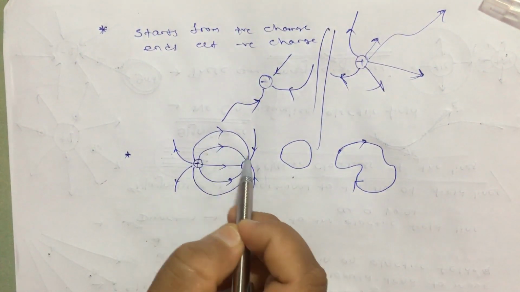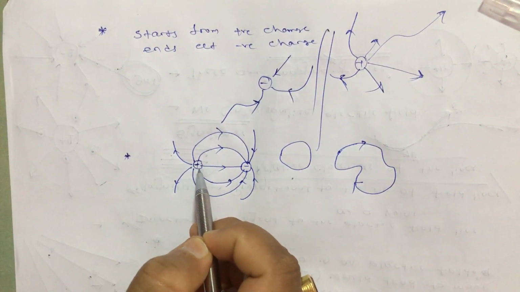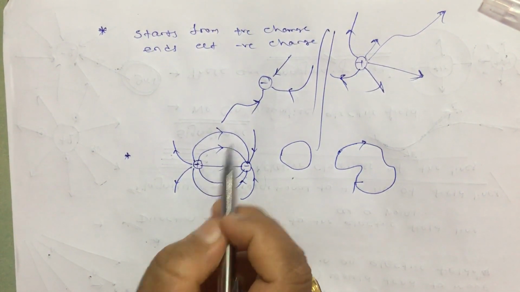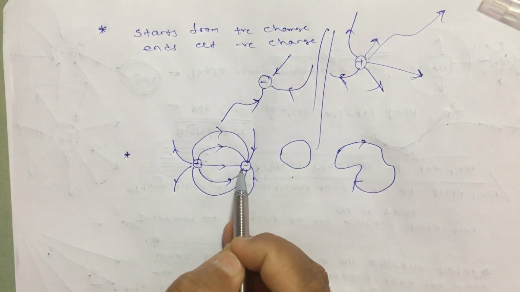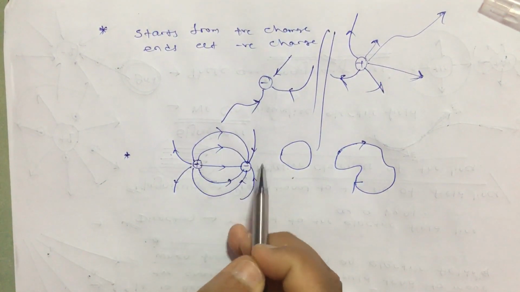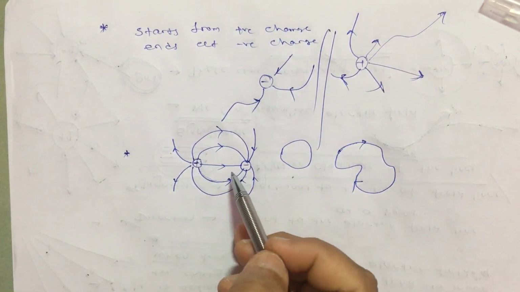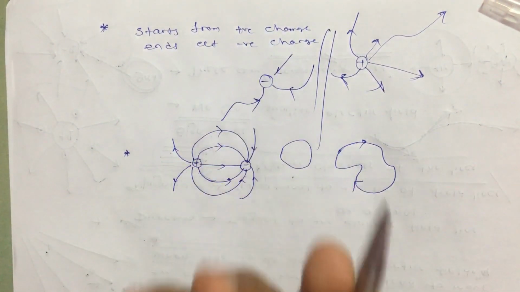It is going from positive to negative, but it is not possible that it can come from negative to positive again. Is it possible? No, because that is a property here. It must start from positive and end at negative. It will never start here. So how will it form a loop? It cannot form a loop. Another way to say this: the line always starts from positive, ends at negative.